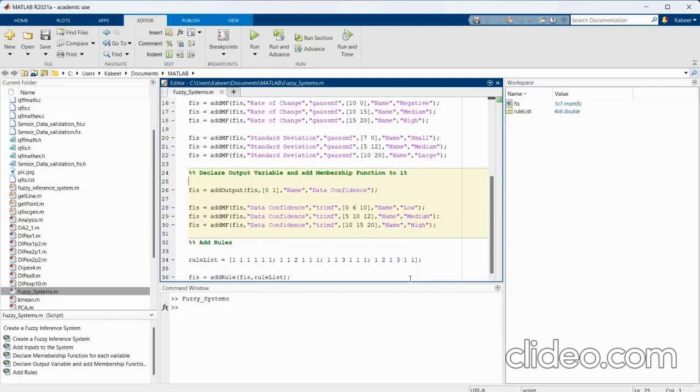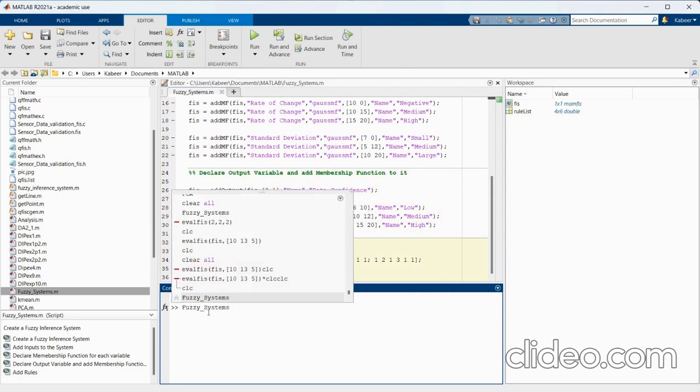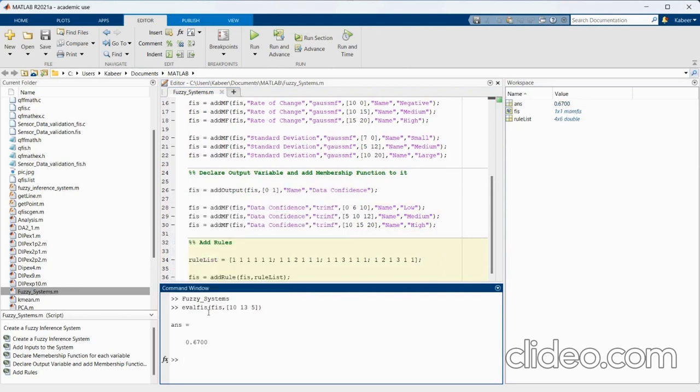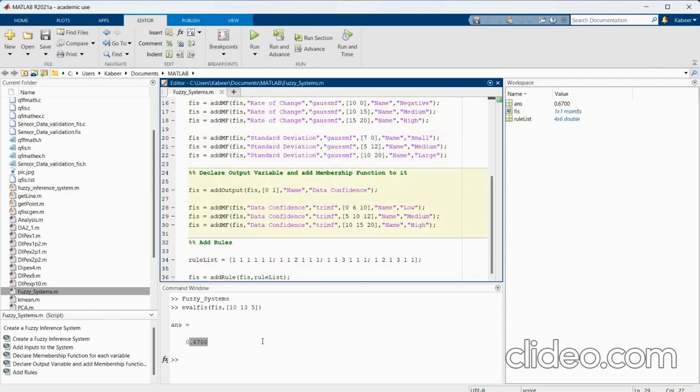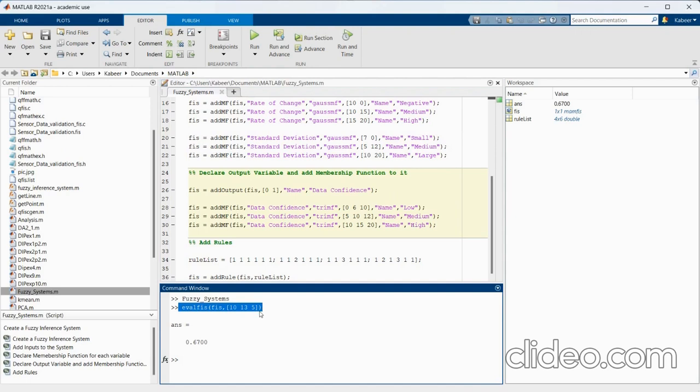Now we form a relationship matrix that will fuzzify our inputs. The output we get from evaluating the fuzzy system will be our data confidence. The code below is the fuzzy inference system written fully in the command line in MATLAB. By using the evalfis command, we can obtain the data confidence for any set of values.